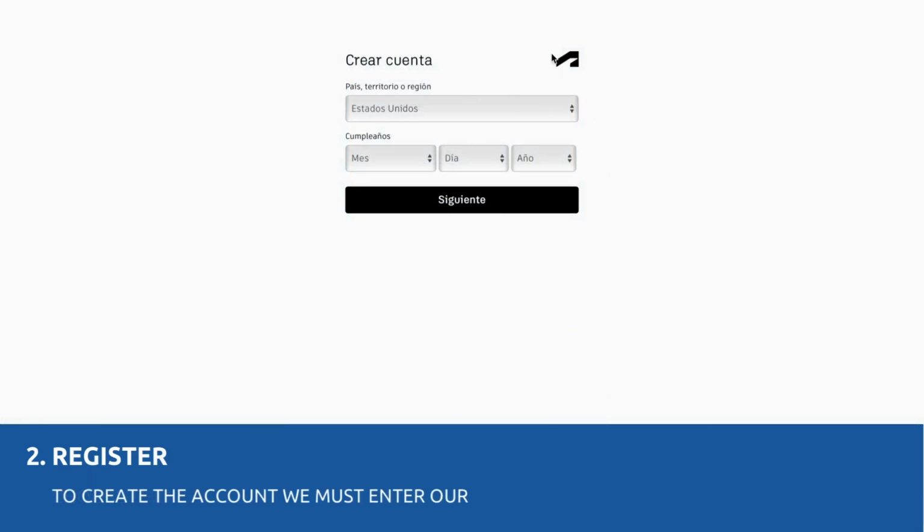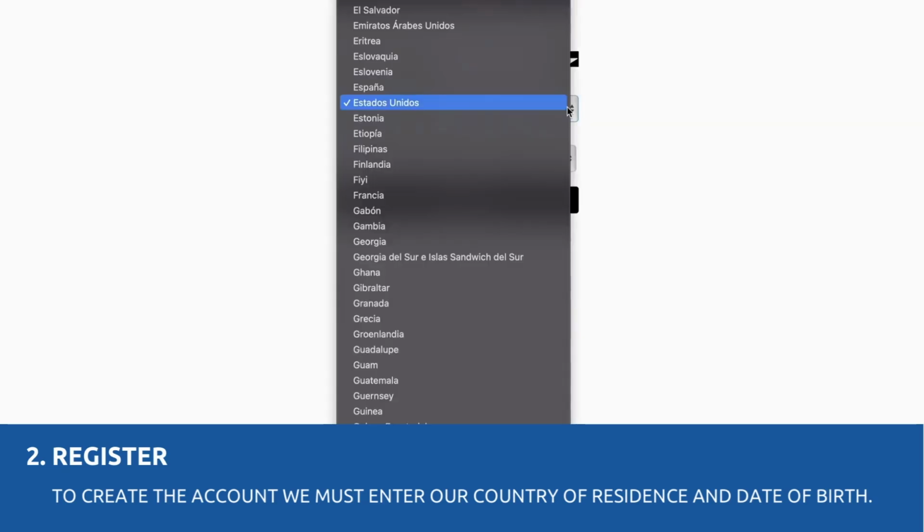To register, you simply need to enter your country of residence and your date of birth. With these steps, you're ready to start designing.